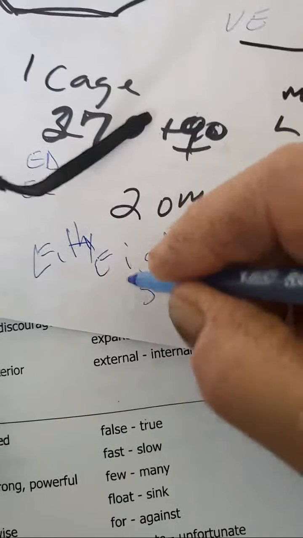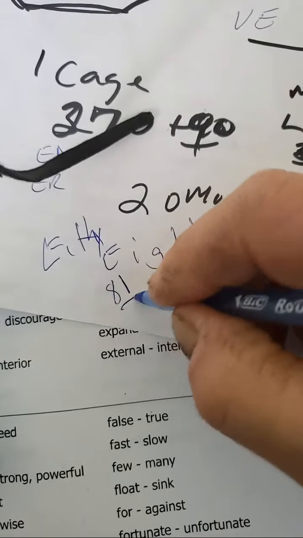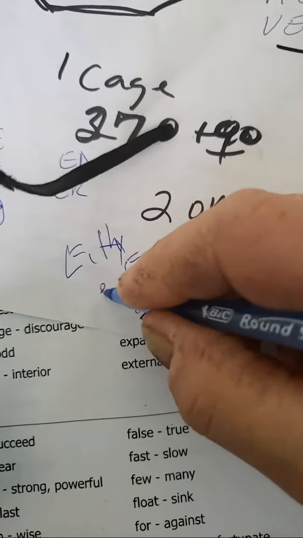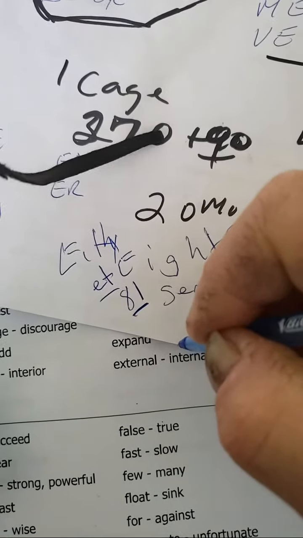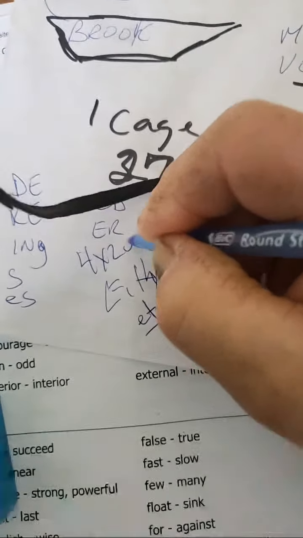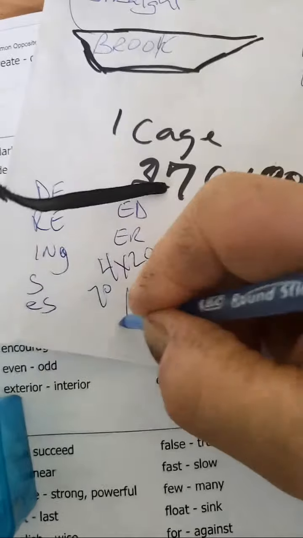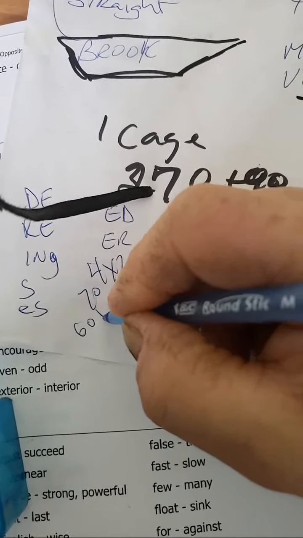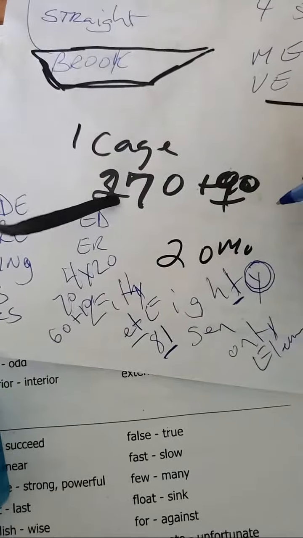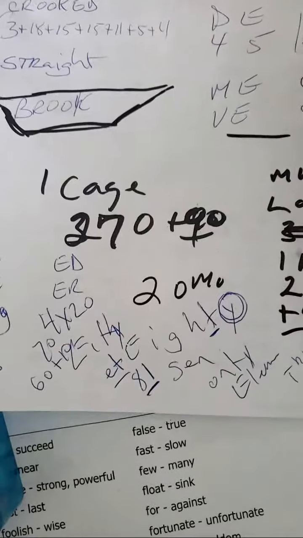And in French, 80 is also special because this is the only number in French where they do not say ET. And 80 in French is mentioned as 4 times 20. 70 in French is mentioned 60 and 10. So there's a whole other world, excuse me, that was my phone wire.